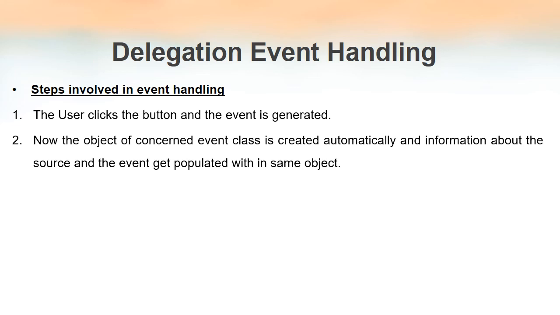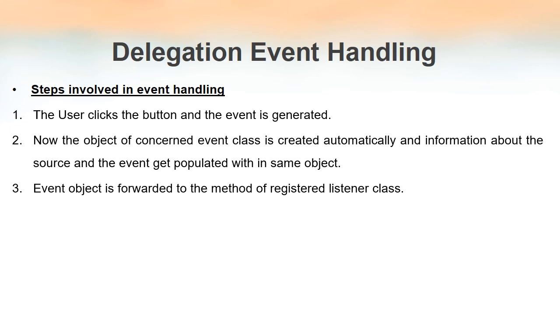Generating an event means we have to change the state of some object. In this example, we are considering the button as the object. When the user clicks on a button, the state of that object gets changed. That means an event is generated. When an event is generated, the class corresponding to that event creates an object, and all the information regarding that event will be populated inside that object.